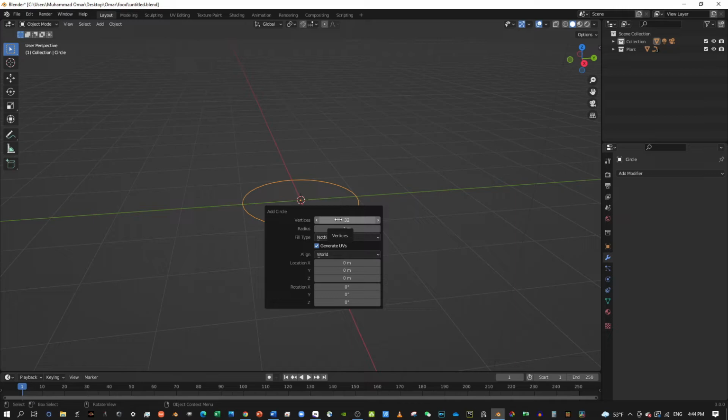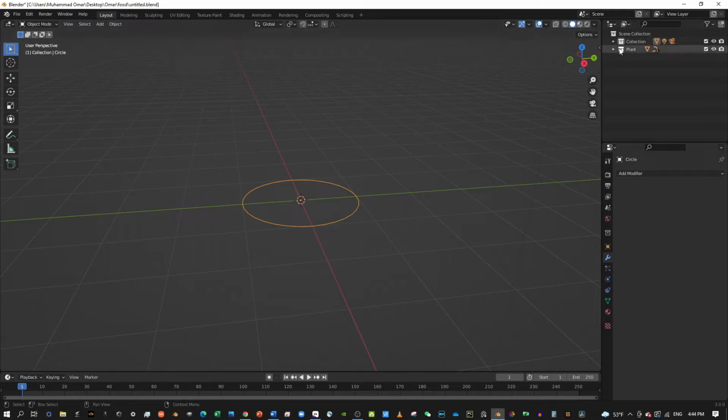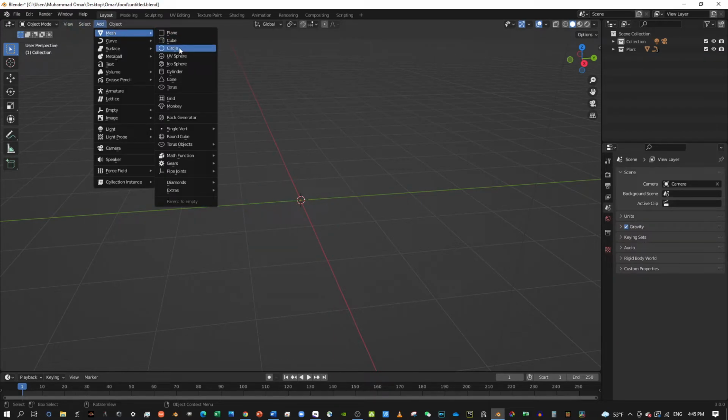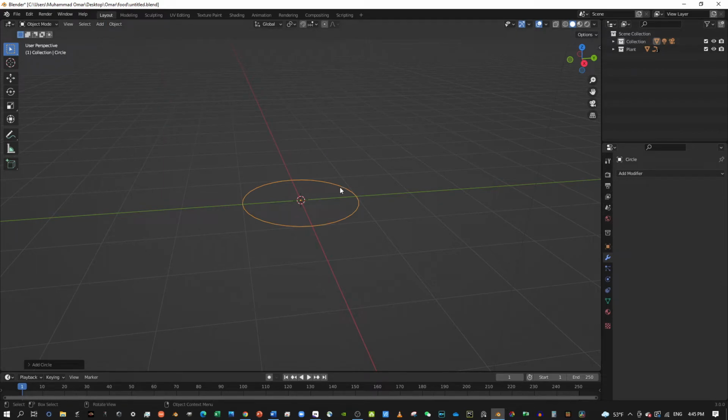Just delete the circle and make it again. Oh, and one thing to note. Just move it out of the collection and put it there. Okay. Anyways, F9. Yeah, I have to delete it. Yeah, we can deal with that later.